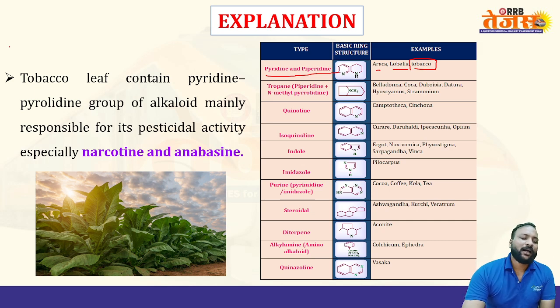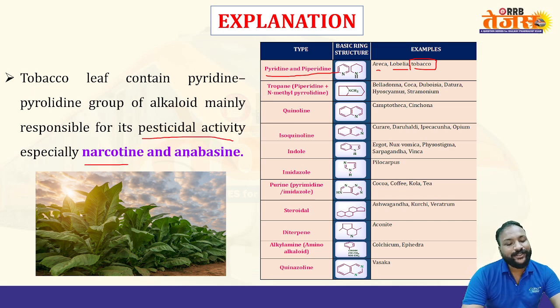Coming to that, the tobacco leaf contains a pyridine and piperidine, pyrrolidine group of alkaloids mainly responsible for its pesticidal activity, especially nornicotine and anabasine. Because of this nucleus they got this property.